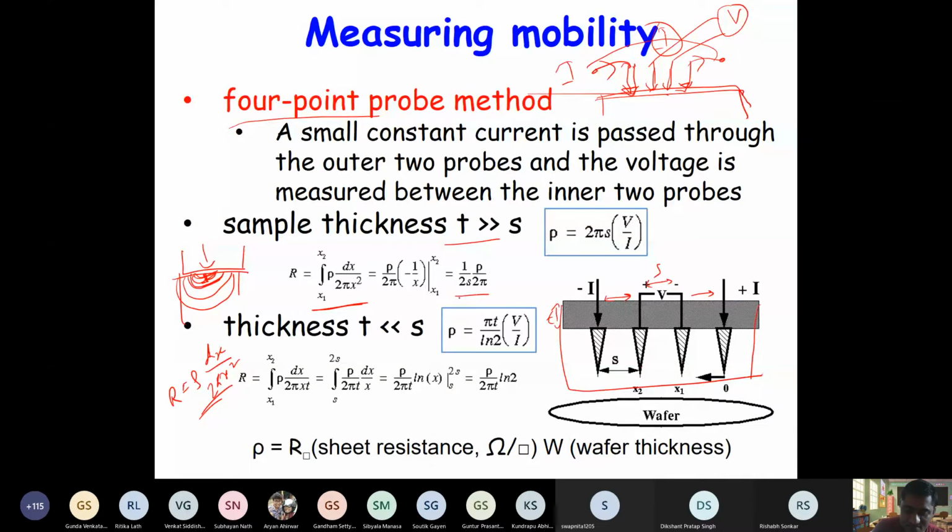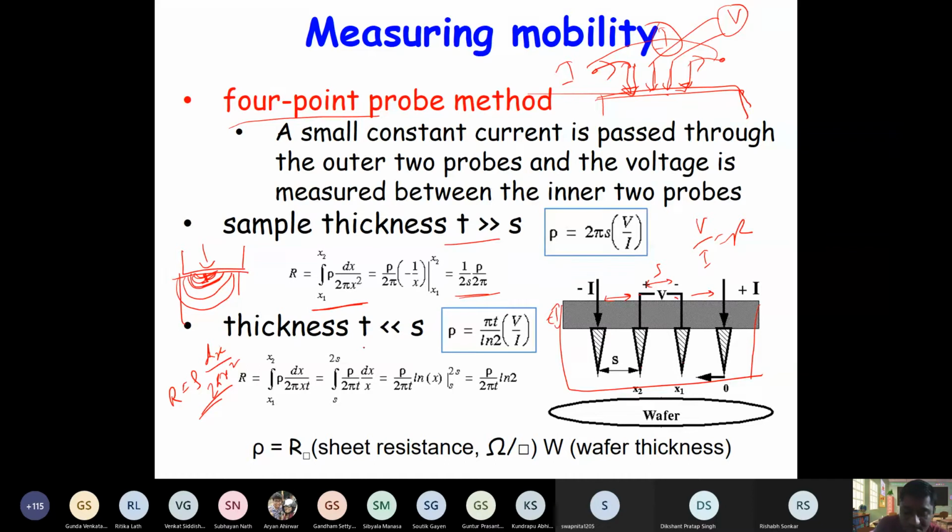So that will give you the relationship between the spacing and the resistivity. So the resistance that you measured will be rho by 2 pi 2s. If you measure the voltage here, the ratio V over I will give you R, and from R you can measure the resistivity.